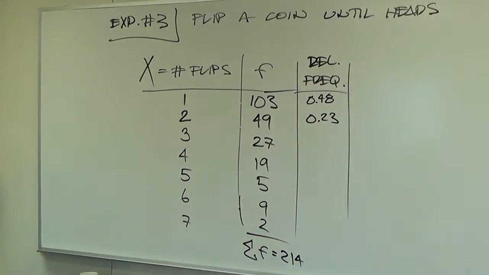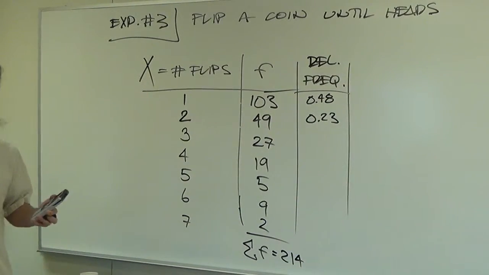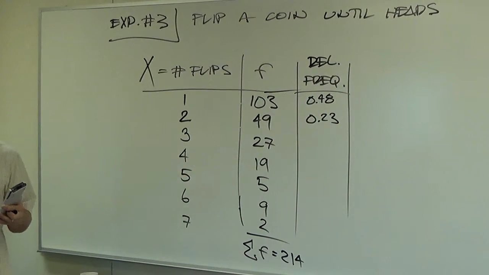If I want to actually do mathematics on it, I'm going to have to call it 0.48. Okay. Hey, Sean. Yeah. We're kind of confused here. How did you get that point? 103 divided by 214. So 48% of the time, it took us one flip to be done.